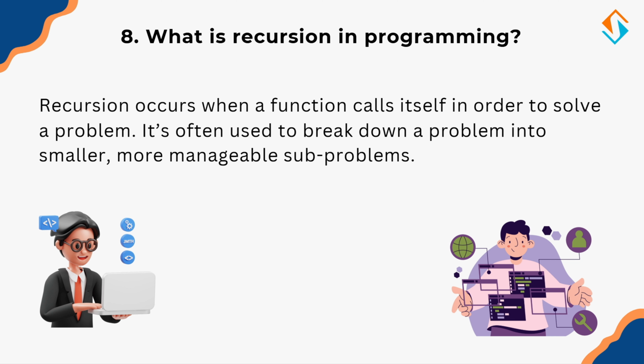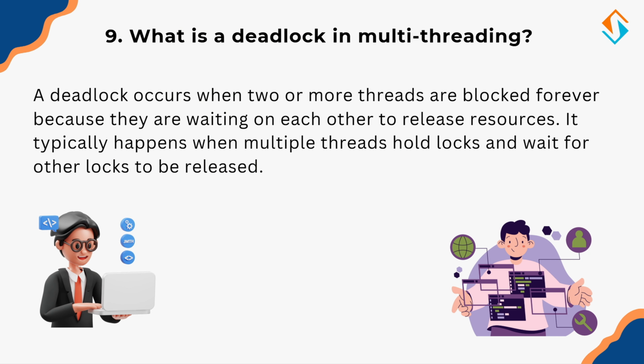Now let's shift gears and talk about multi-threading issues like deadlocks. So, what is a deadlock in multi-threading? A deadlock happens when two or more threads are waiting on each other to release resources and none can proceed. Imagine two people trying to pass through a narrow door at the same time. If neither steps back, they both get stuck. To avoid deadlocks, we use techniques like lock ordering and timeouts. Deadlocks can slow down applications, so developers must handle concurrency carefully.